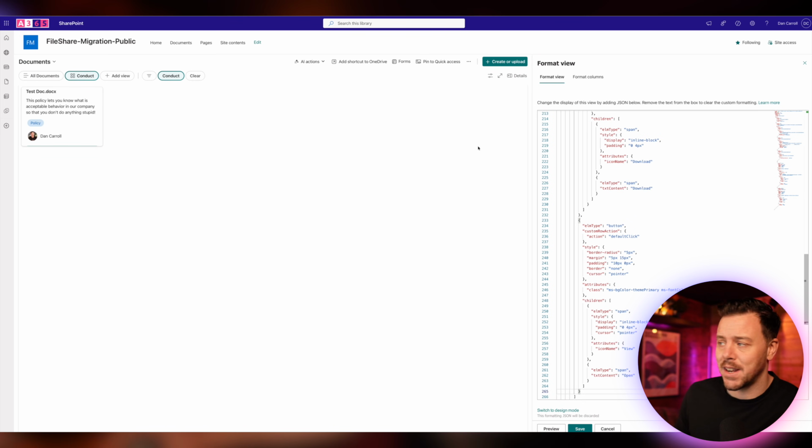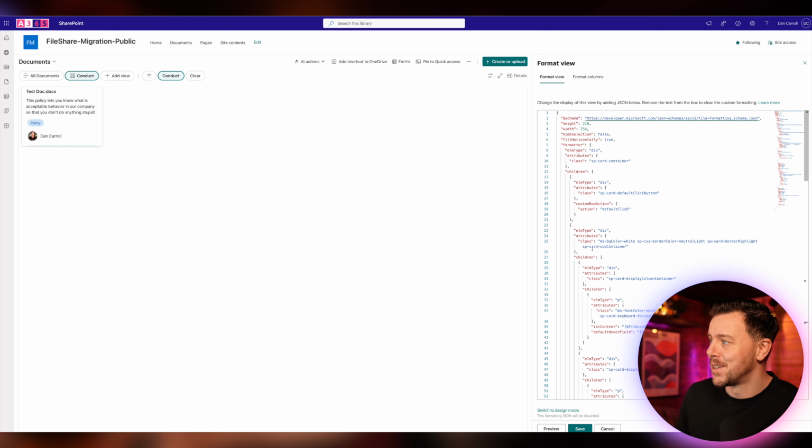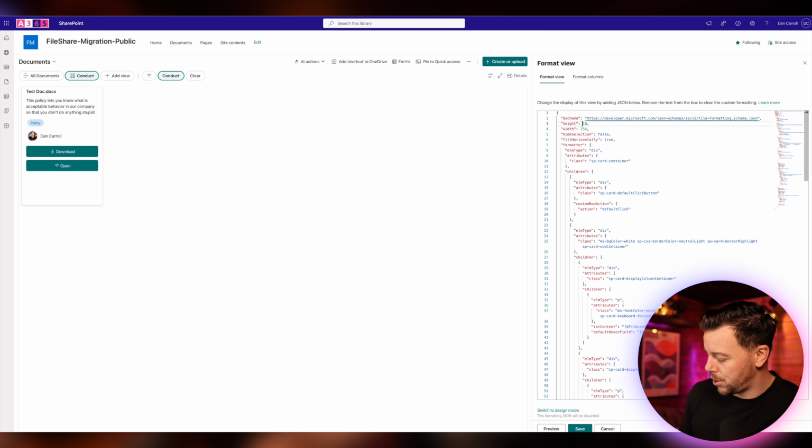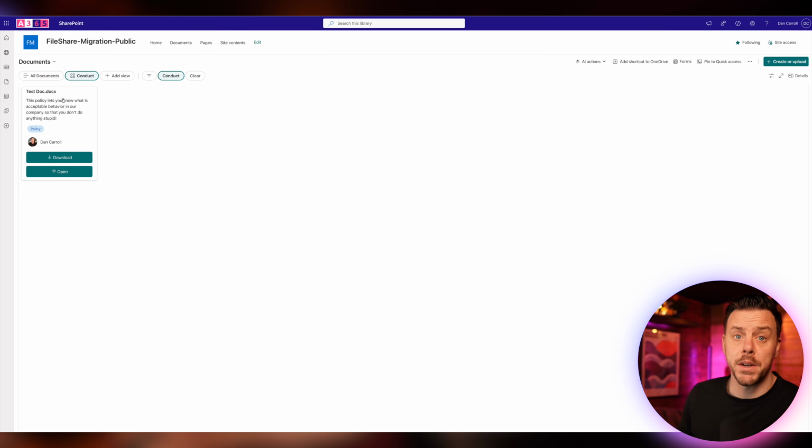You're not seeing anything because our card height isn't long enough. So I'll come back up here and I'll increase this to 410 and we can preview. And now we've got a download and open button. Now 4 was definitely overshooting, so I'll bring it back to 3. I'll say preview, and something like that looks okay. So when you're happy enough with this, now you don't have to do this part, but it just can be nice, I'll click save. And now we're looking in pretty good shape in here.